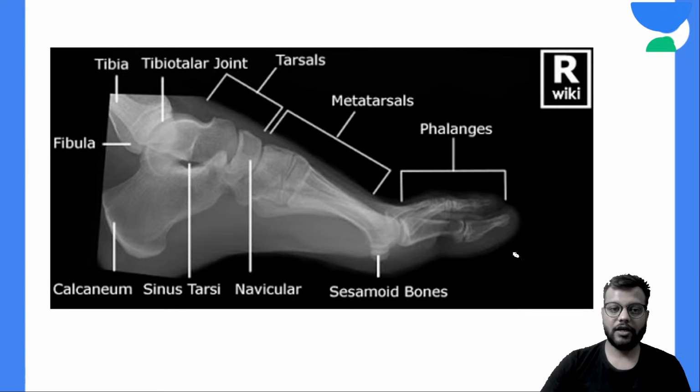Okay, this is the lateral view. Here also you can see that these are your leg bones, tibia and fibula, this is your calcaneum, this is your talus.